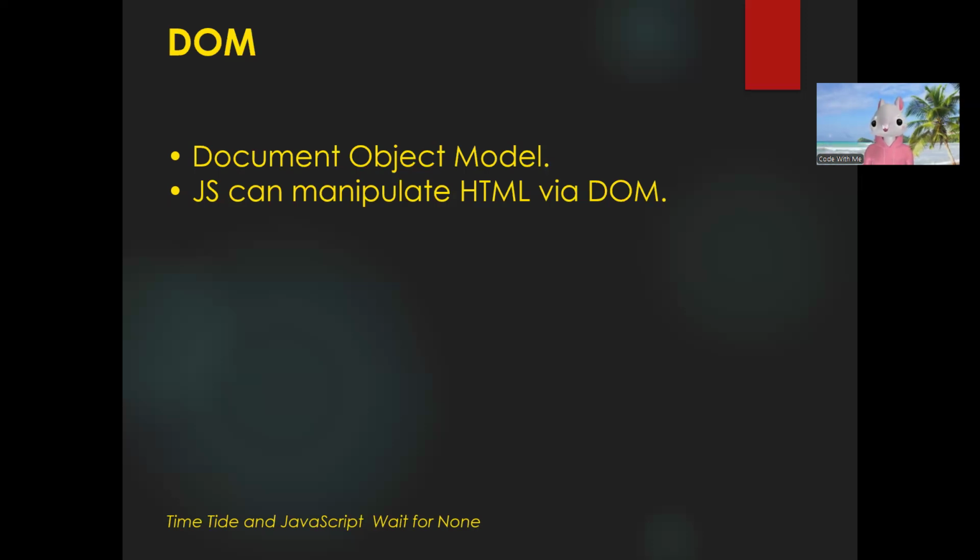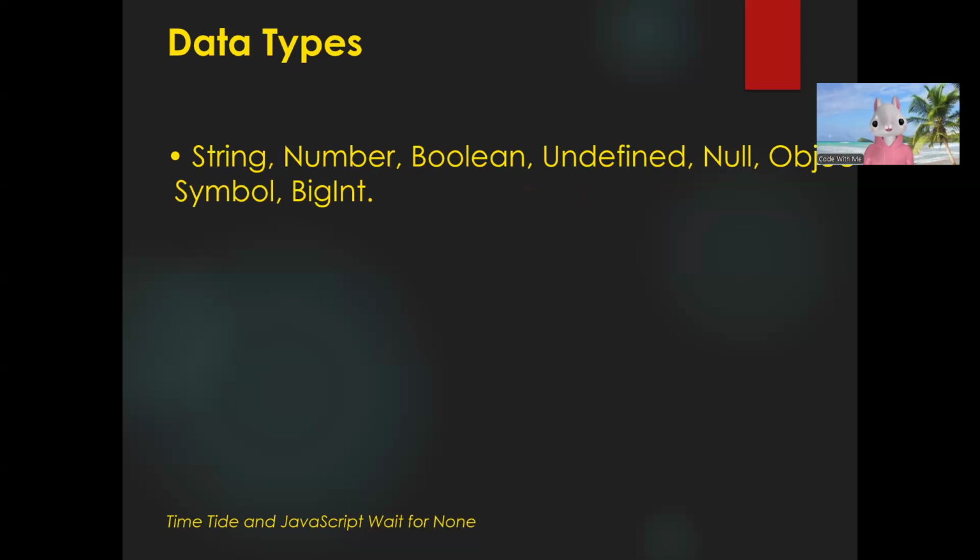Okay, so now let's move to the next question, that is data types. Basically there are two types of data types. One is the primitive data type, and the second one is the non-primitive data type.